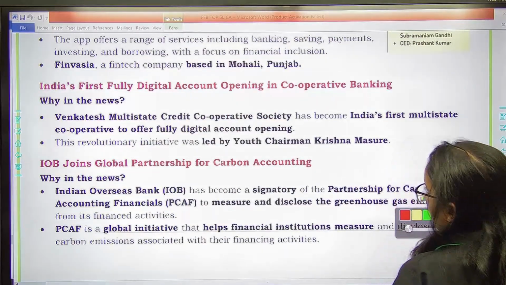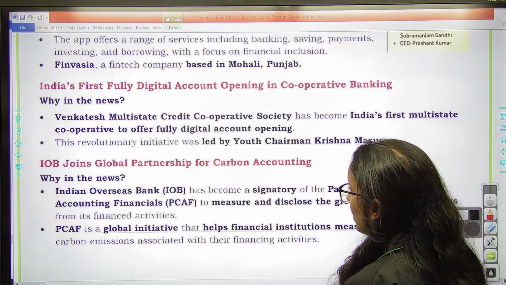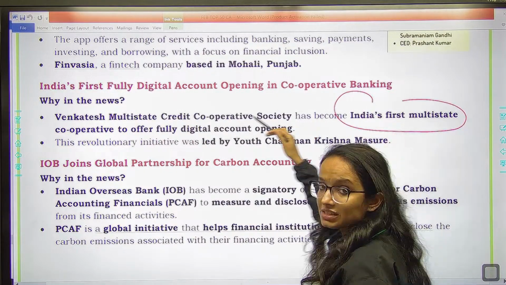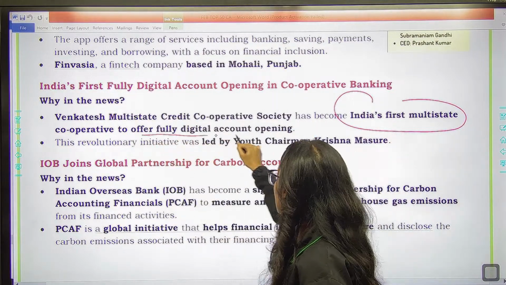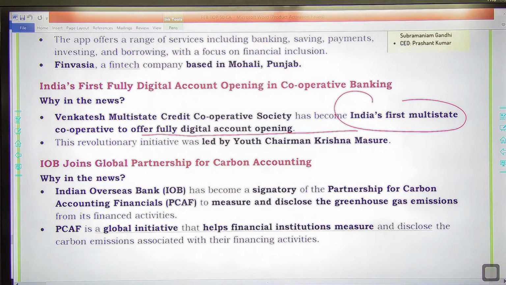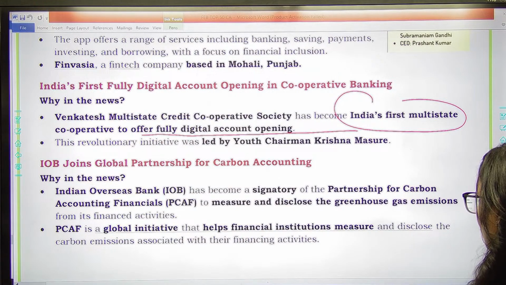Then next is India's first fully digital account opening in cooperative banking. Venkatesh Multi-State Credit Cooperative Society has become India's first multi-state cooperative to offer fully digital account opening. Fully digital account opening launch करने वाला. The name you need to remember is Venkatesh Multi-State Credit Cooperative Society.